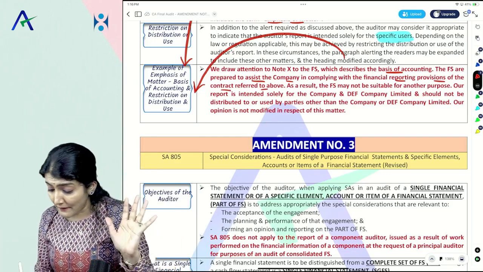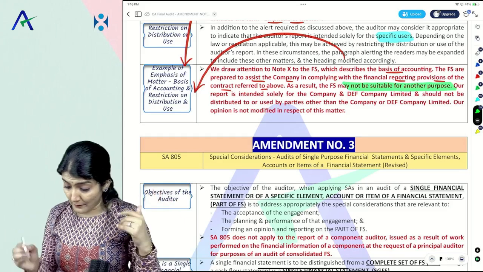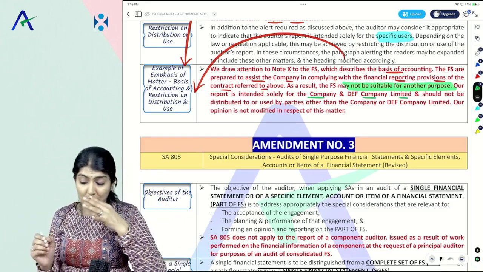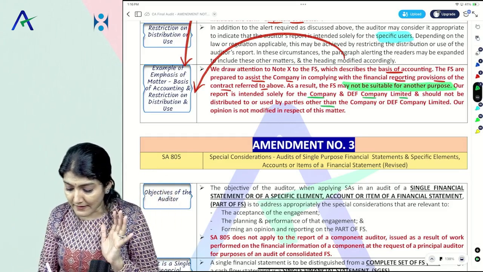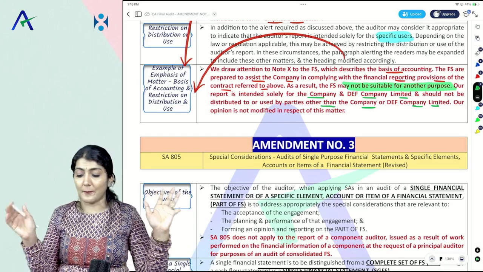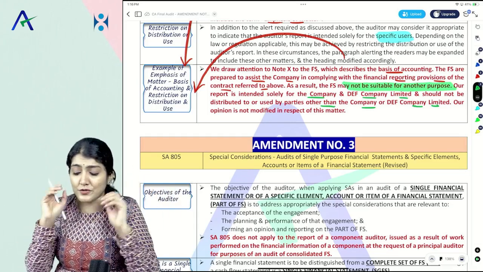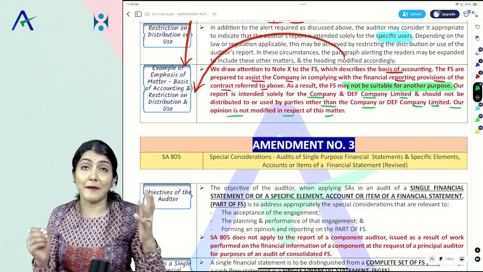As a result, these financial statements may not be suitable for another purpose. Our report is intended solely for the company and DEF Company Limited, the intended users, and should not be distributed to or used by parties other than the company or DEF Company Limited. So, basis of accounting and restriction on distribution and use. Our opinion is not modified in respect of this matter.